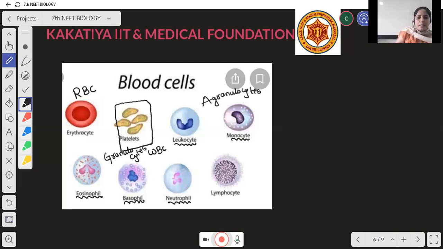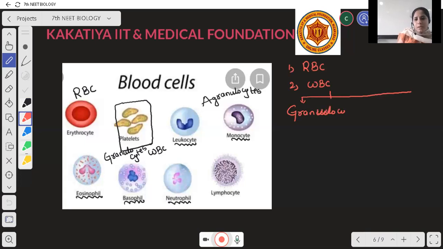The first one is RBC. The second one is WBC, white blood cell. WBC again divides into two types: granulocytes and agranulocytes.